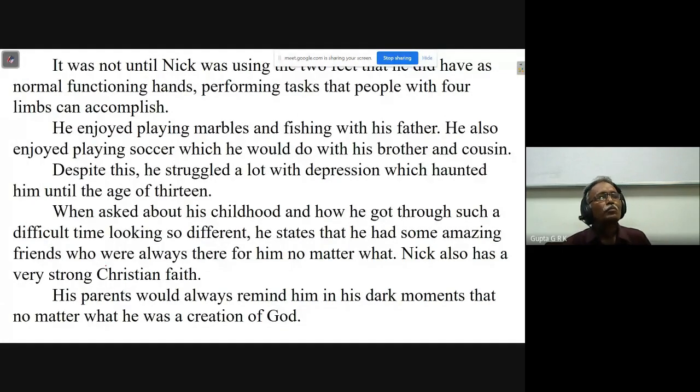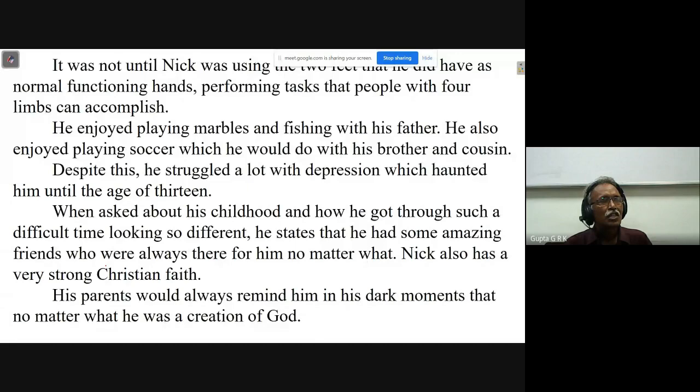He enjoyed playing marbles and fishing with his father. He also enjoyed playing soccer, which he would do with his brother and cousin. Despite this, he struggled a lot with depression, which haunted him until the age of 13. Because he sees other people with normal and he is different, and naturally it depresses.